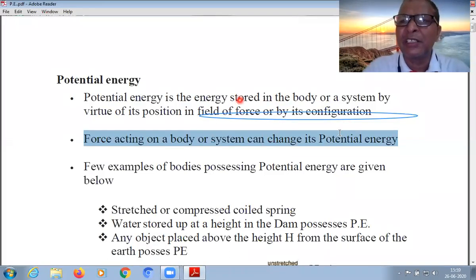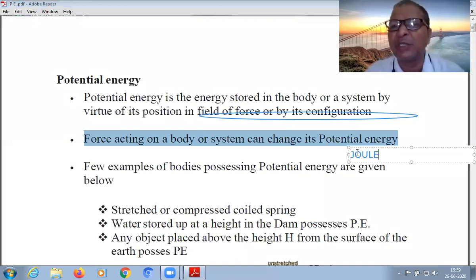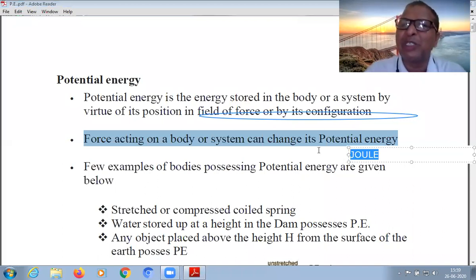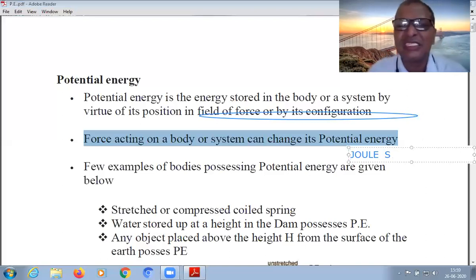Now see carefully here. Potential energy is measured in joule. Joule is the unit through which potential energy is measured, same as kinetic energy or energy. There, the units which we explained in the previous lecture: heat energy is measured in calorie, kilocalorie. Small energy is measured in electron volt. In the CGS system, its unit is erg, and joule is the unit in the SI system. Now see carefully in this case.